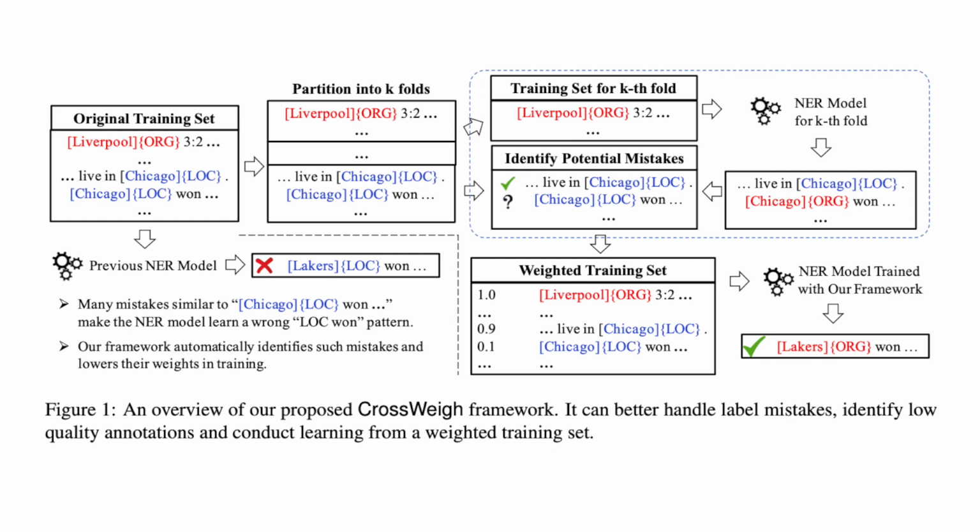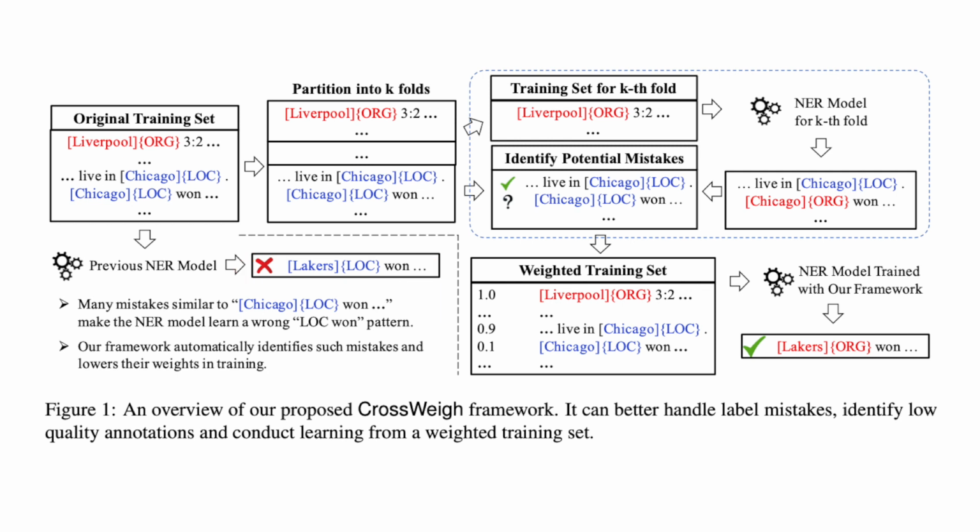Let's now dive deeper into the CrossWeigh framework. Overall, the CrossWeigh framework aims to A. identify potential label mistakes, and B. reweight those mistakes to reduce the impact in the training process. Let's now take a look at the CrossWeigh framework. First, let's understand the general label mistakes that we are trying to alleviate here. As an example, the entity Chicago here can either be a location or an organization type entity. You can see in the original training set that there is a label mistake for Chicago in the second instance, where the team Chicago is supposed to have organization entity type rather than the location entity type. These label mistakes will result in wrong predictions during the testing time, as shown here, where Lakers was predicted location rather than organization given similar context.